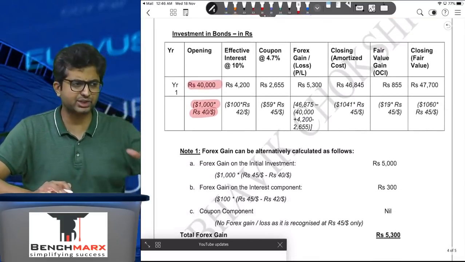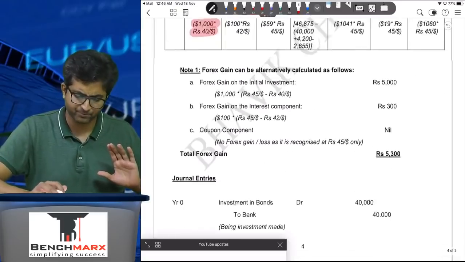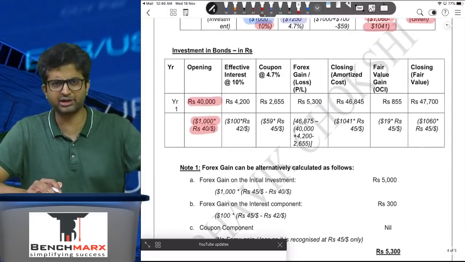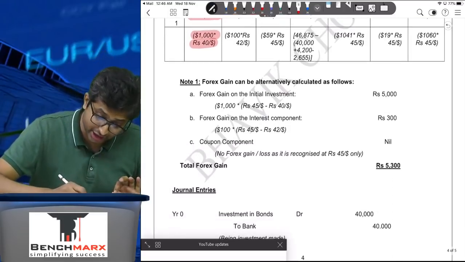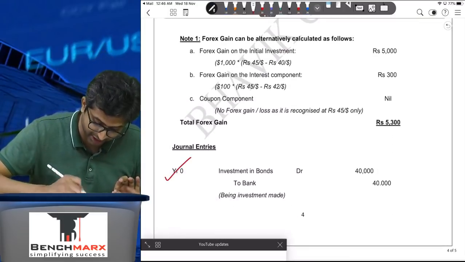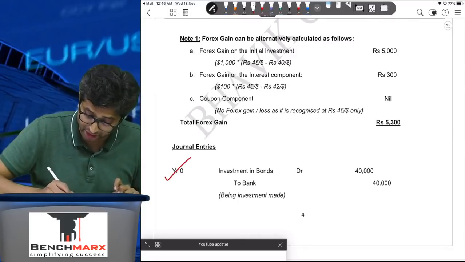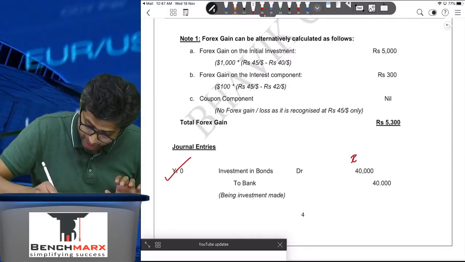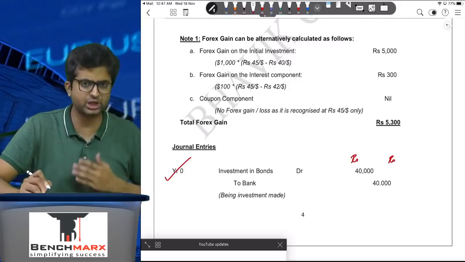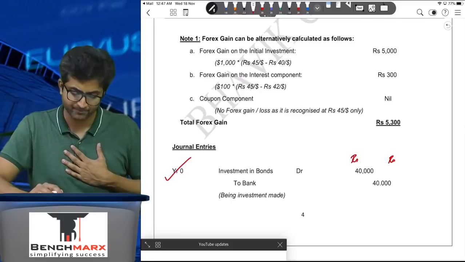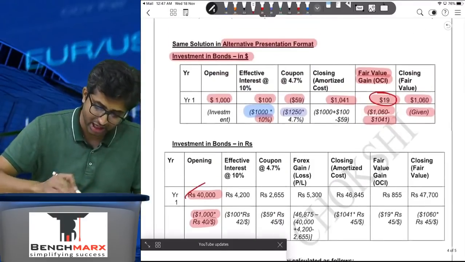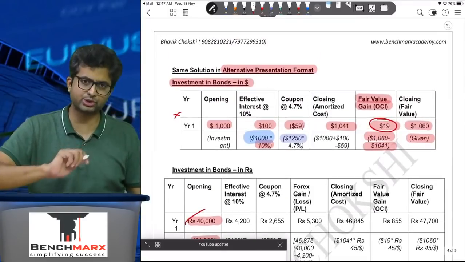What I have done is pass individual journal entries. The institute has passed one combined entry, you can do that, but for easy understanding I have passed separate journal entries. So in your accounting software at year 0, you will pass the investment in bonds account debit to bank. This is rupees 40,000, in your functional currency, and hence the transactions will be recorded in rupees. So this is done in your ledger. Dollars don't come in your ledger, rupees go in your ledger.